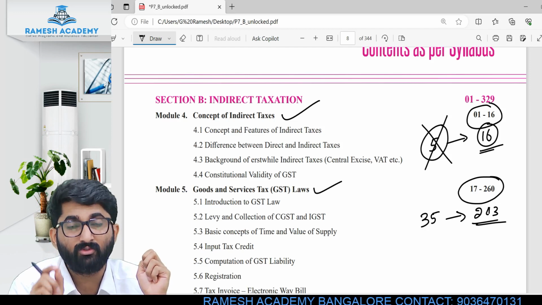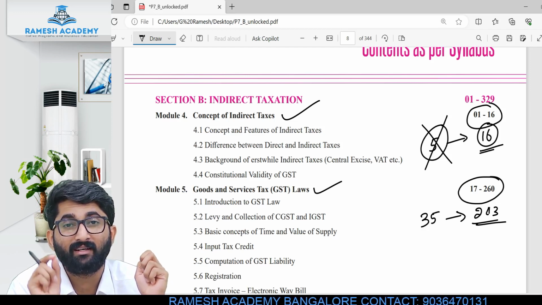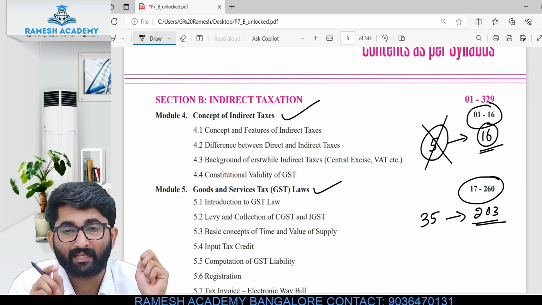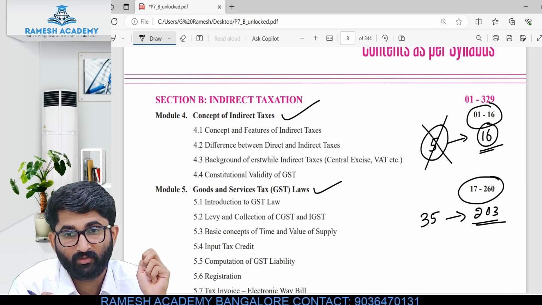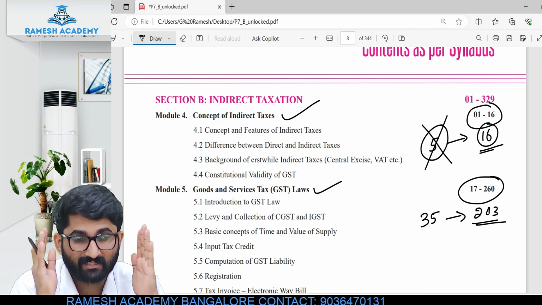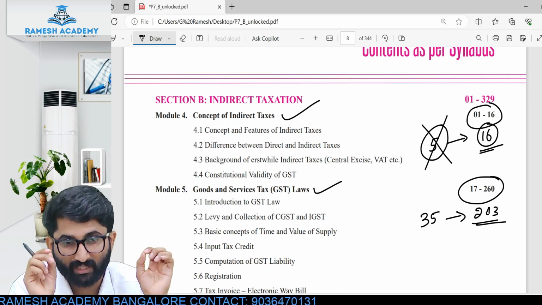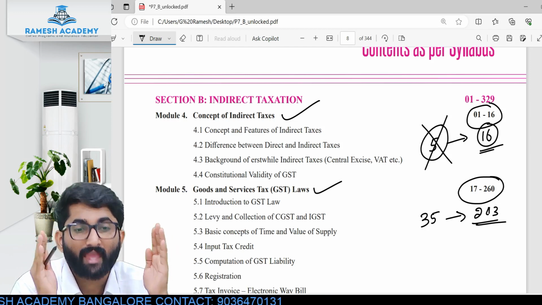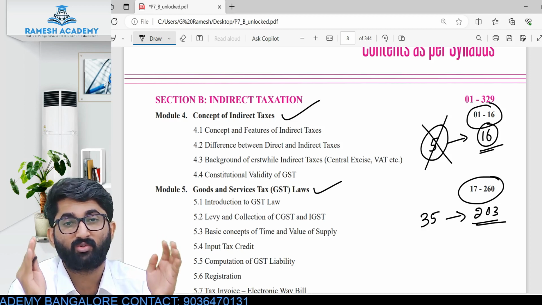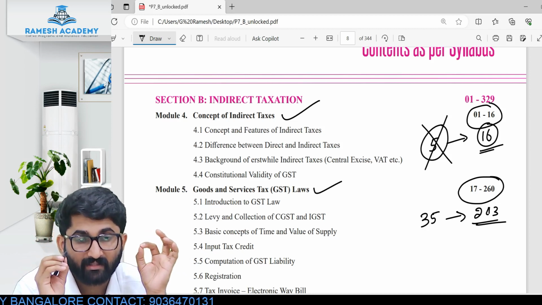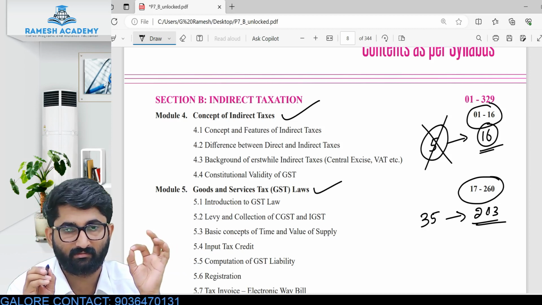Why? Because you should know how to read the law. People, this is indirect tax law. It is not a purely practical subject. Only 20% is practical, 80% is theory, so we have to read the sentences.